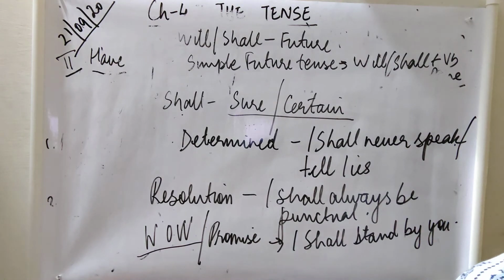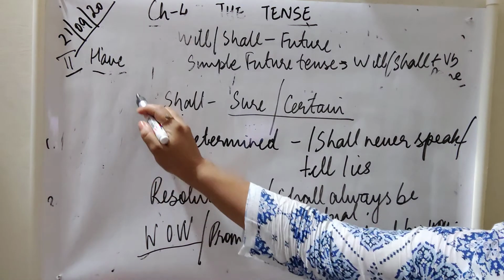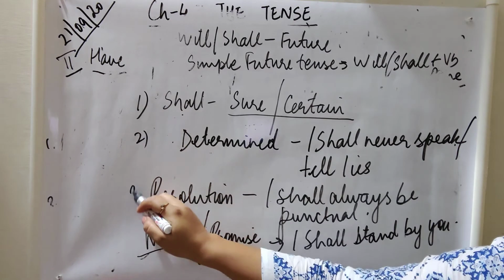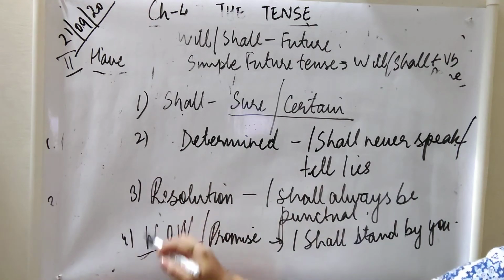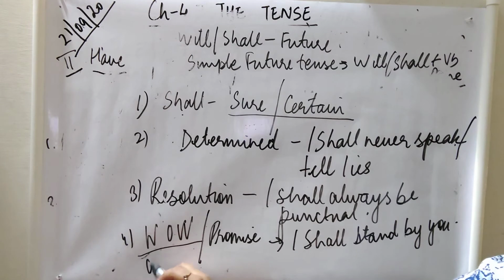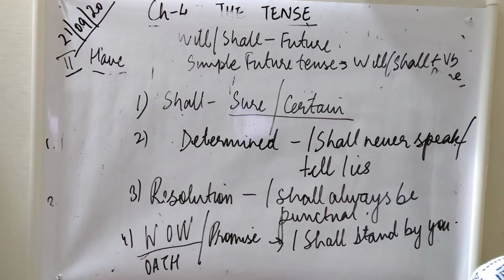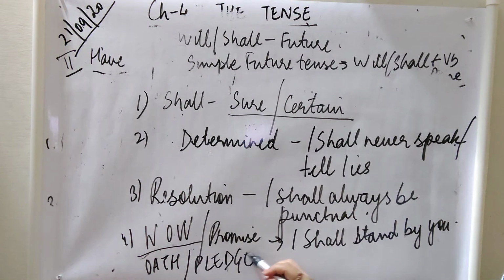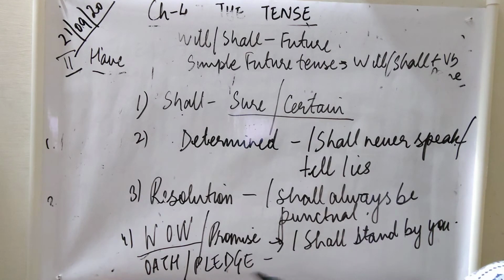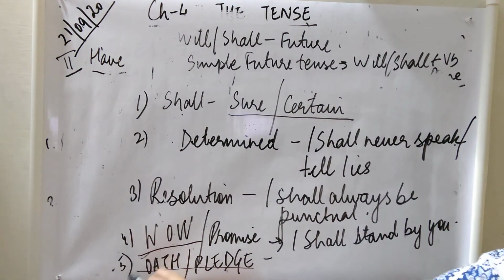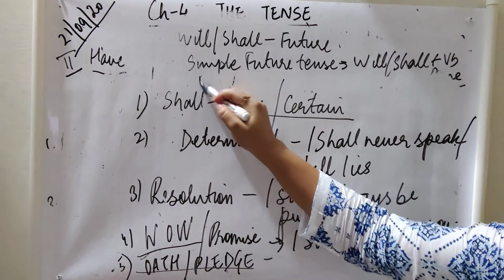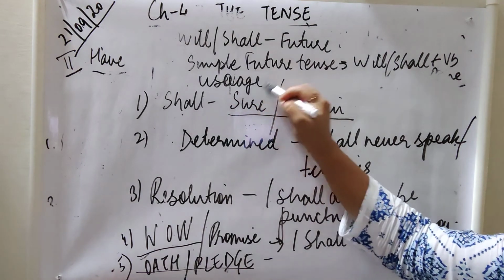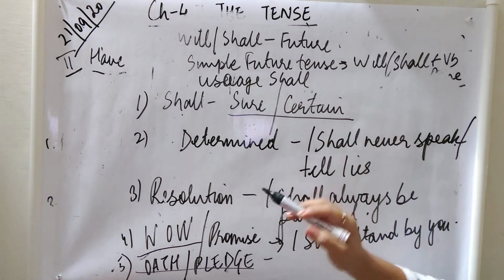In the speech of politicians, when you take an oath, you use shall. While taking a pledge, if you remember the pledge of our country, India is my country and all Indians are my brothers and sisters and I shall. So while taking an oath or a pledge also, we use shall. Okay, so this is the difference.